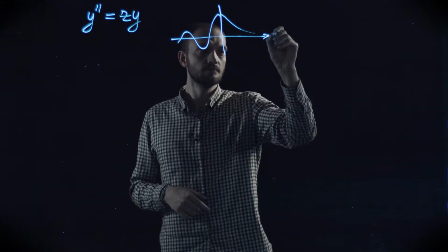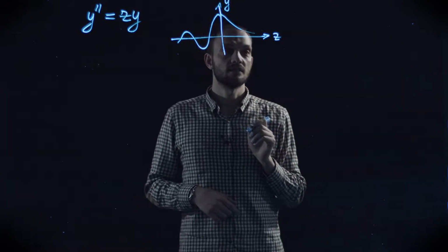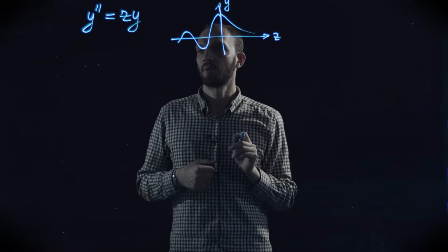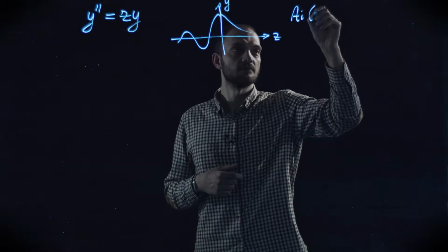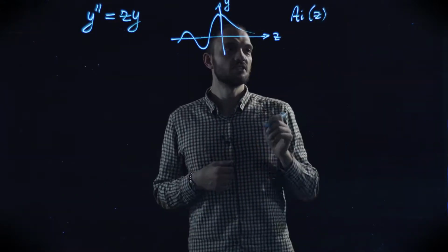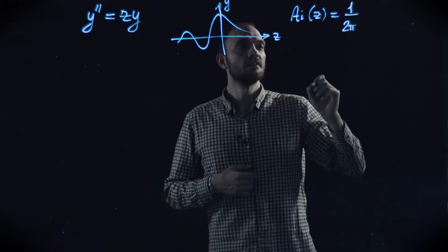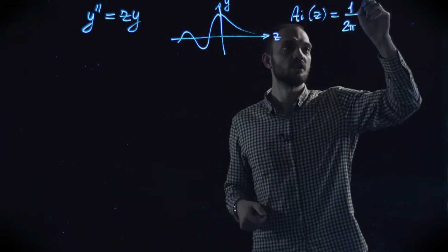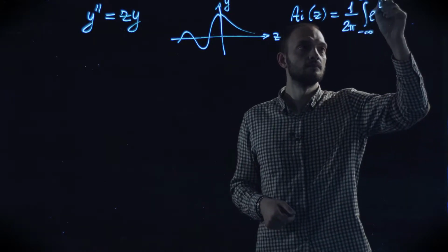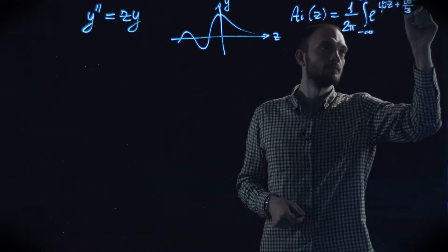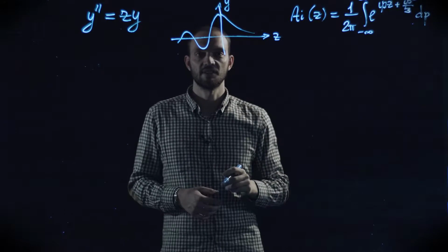So this is the solution which we are going to look for. And in fact, this particular solution is very well known, and it's called Airy's function. One of its representations is in terms of the following integral. The integral which we choose to work with for now is running over the real axis, and allows to evaluate this function at arbitrary z.